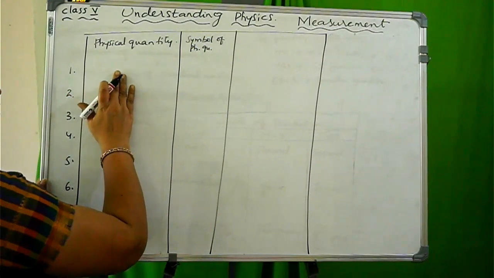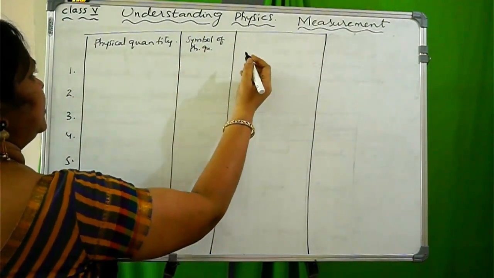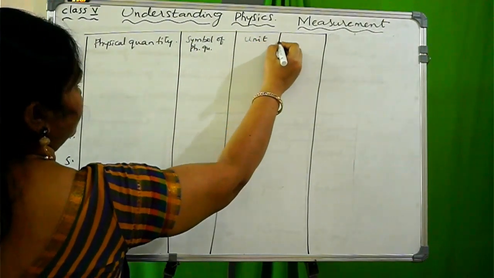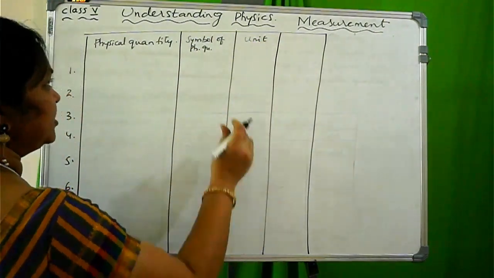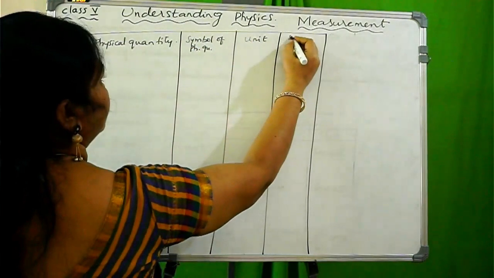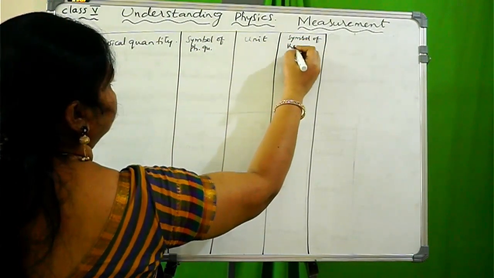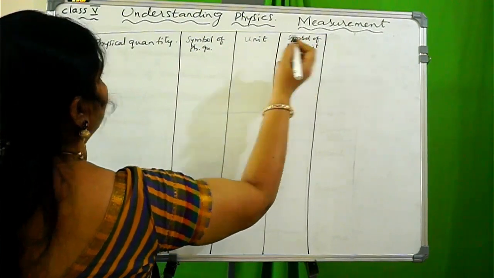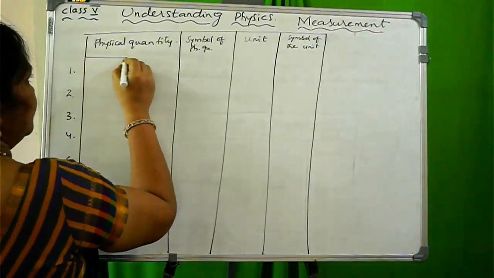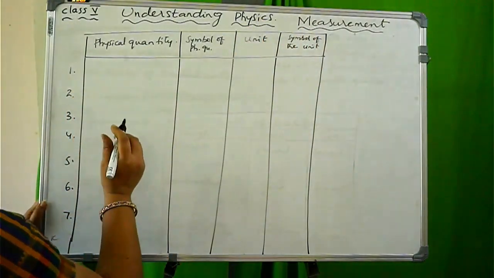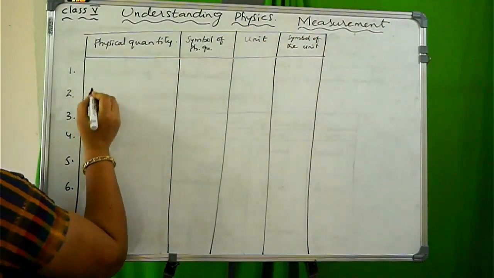Now for each physical quantity, a standard unit will be there. That one I'm writing here, unit. Now for this unit also a symbol will be there, so the symbol of the unit. So these 4 you have to remember and follow.